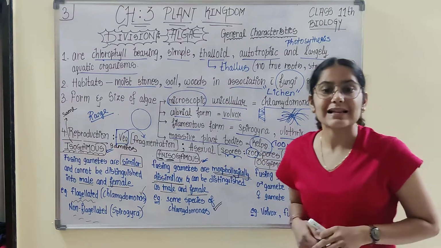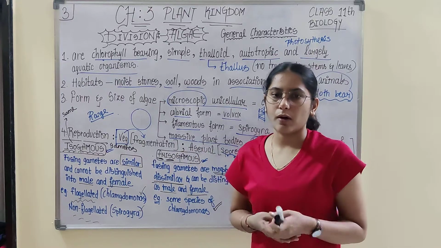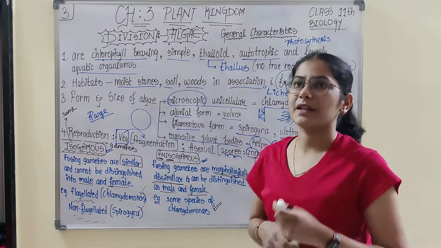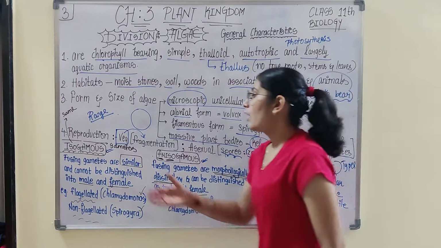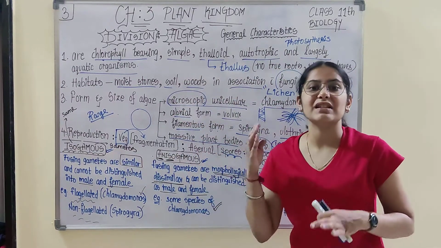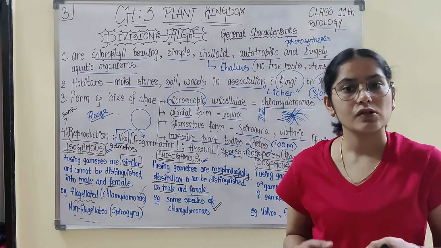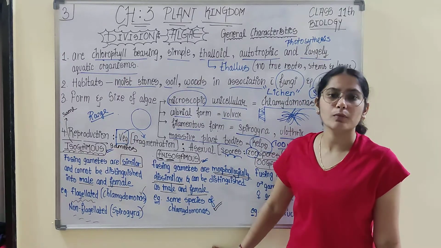So an MCQ can be asked: which of the following organisms undergo isogamous and anisogamous sexual reproduction? What would be your answer? The answer would be Chlamydomonas.